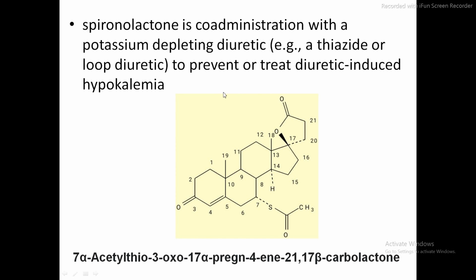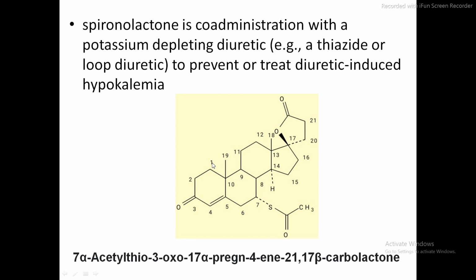Now this is the structure of spironolactone, and this is how it is numbered. I think if you have studied steroids, then in the steroid structure we number this pregnane ring. There are three to four rings: the gonane ring, then the pregnane ring, then the androstane ring. One more ring is there, I forgot the name. So this one is the pregnane ring. 1, 2, 3, 4, four rings fused with each other. This is the pregnane ring.